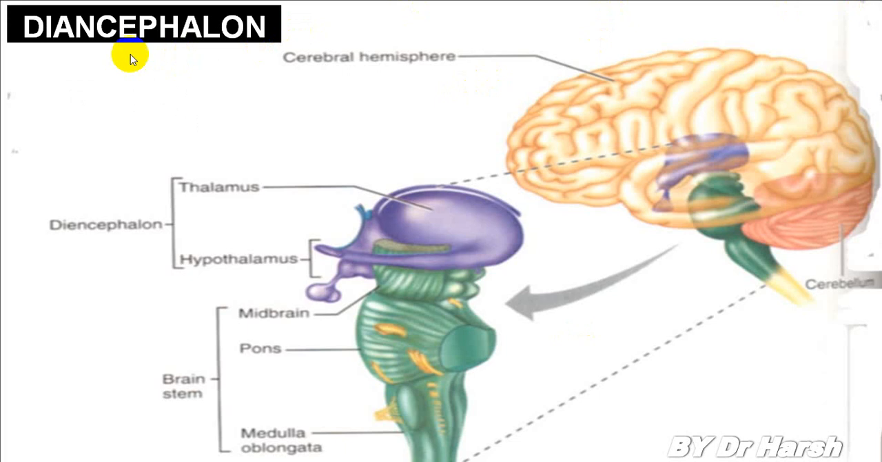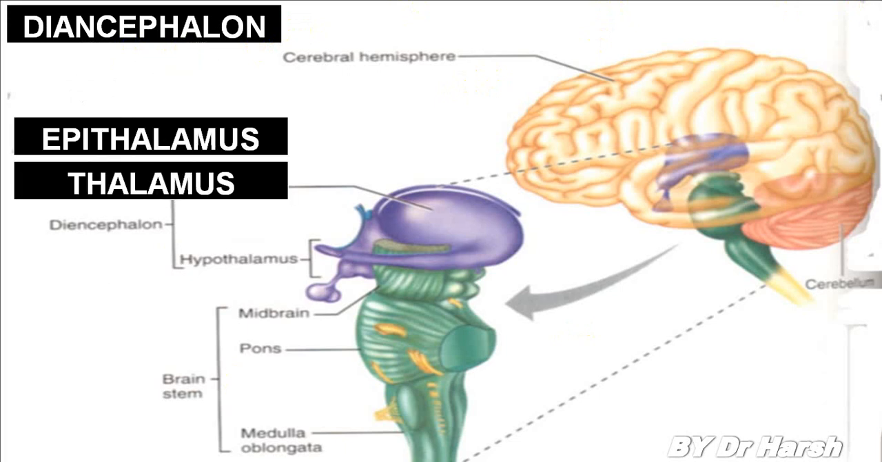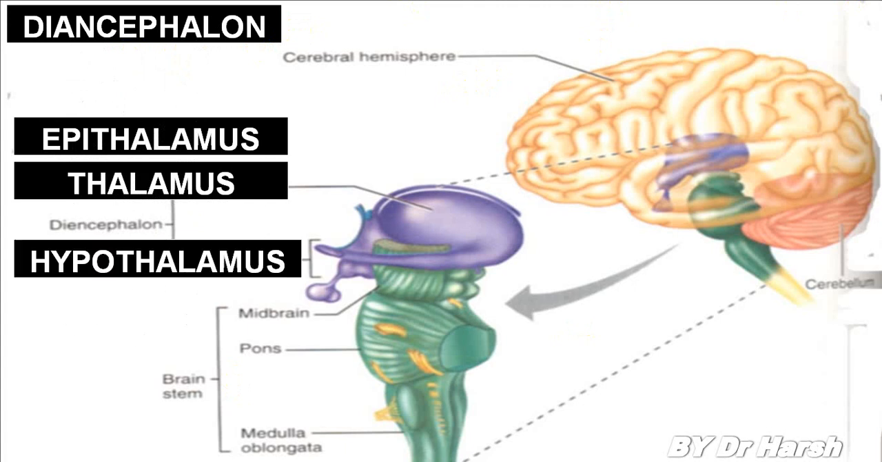Now the uppermost part we call diencephalon, then we have the epithalamus, thalamus, and the hypothalamus. So these are the structures which are there. This is the thalamic part and this is the hypothalamus. This portion is hypothalamus, this is the pituitary stalk and this is the pituitary gland. This is midbrain, pons and medulla. This is the hypothalamic area, and this portion will be the thalamic area.